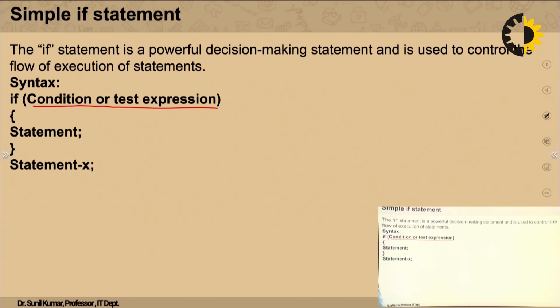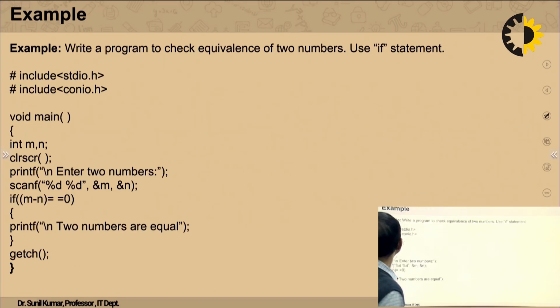If this is true, then this block of statements will be executed. If the condition is false, then statement X will be executed. Let us understand with the help of an example.